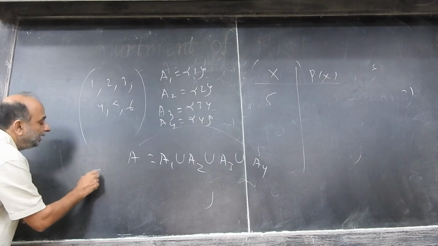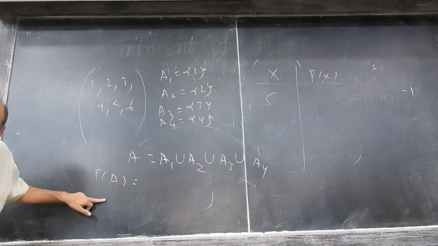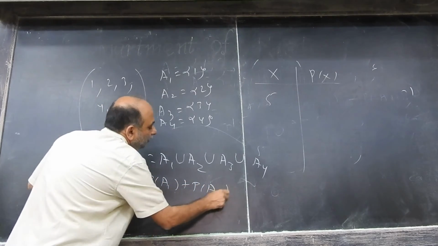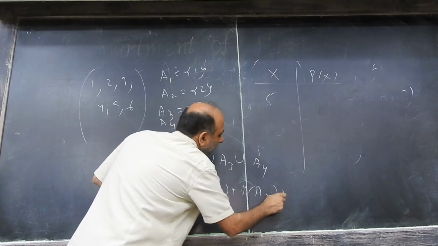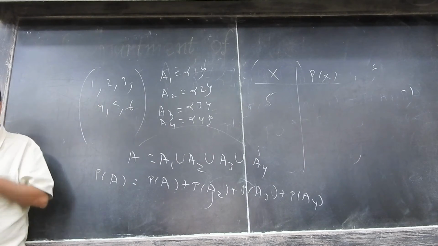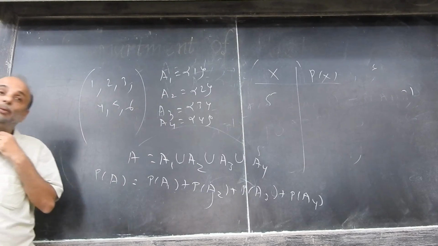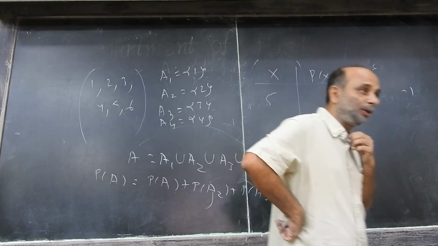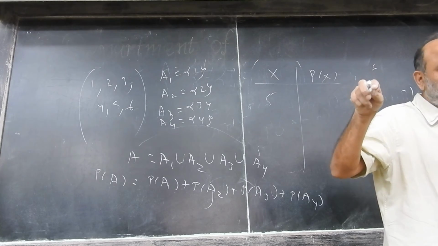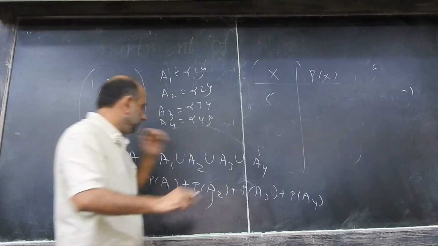We have seen that if they are mutually exclusive, the probability of A is the probability of A1 plus the probability of A2 plus the probability of A3 plus the probability of A4. Why? Because if two outcomes are mutually exclusive, the probability of A union B is the probability of A plus the probability of B. If they are not mutually exclusive, then you subtract the probability of A intersection B. But because they are mutually exclusive, there is no question of subtracting it. So you have this, right?